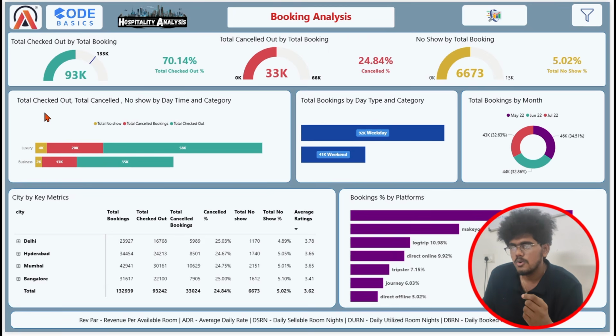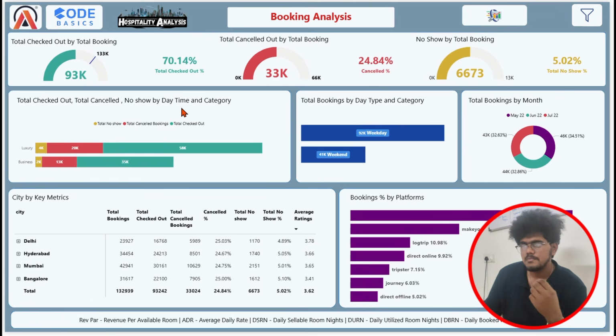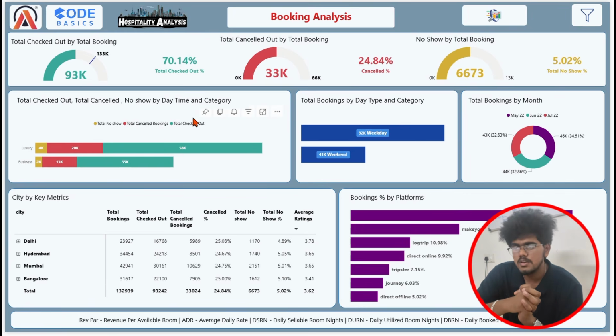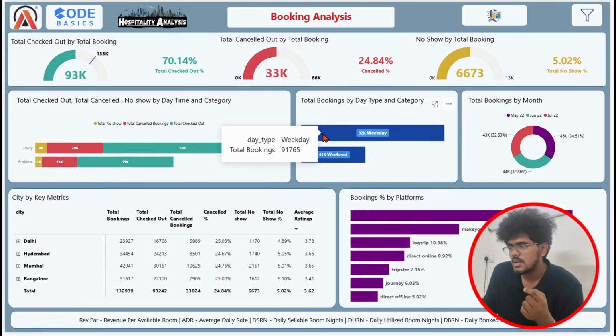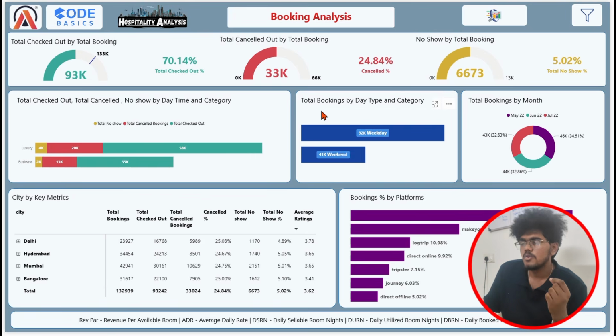And if you look below, it is a chart showing total checked out, total cancelled, total show, and no show by daytime and category. As I told, we have two categories: luxury property and business property. You can click and know which category has performed well in booking. And this chart tells you about the bookings by weekday and weekend.